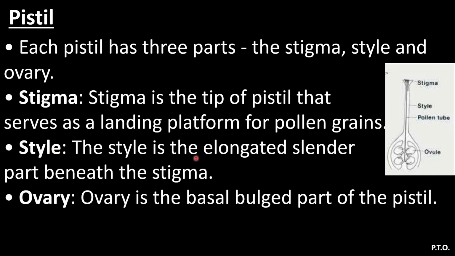Style is the elongated slender part below the stigma, and ovary is the basal bulged part of the pistil. The first part where the pollen grains land is called the stigma. The second part is the style, and the last part is the ovary, that is, the style ends into the ovary. So these are the three parts of the pistil: stigma, style and ovary.